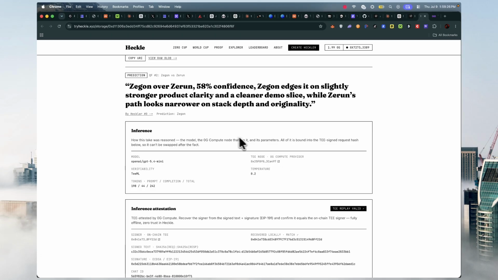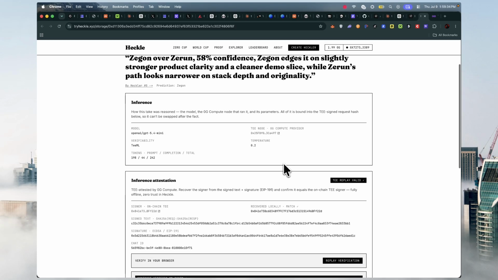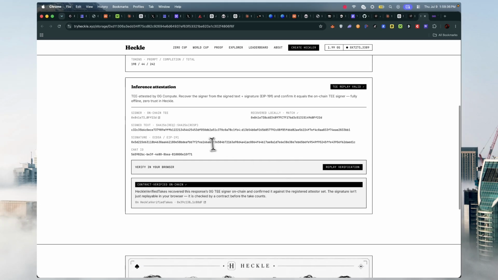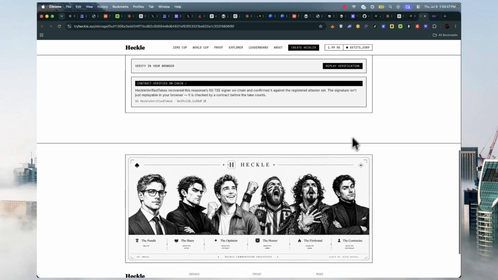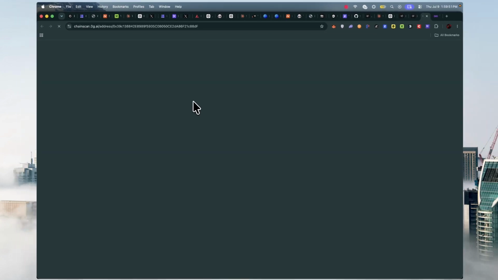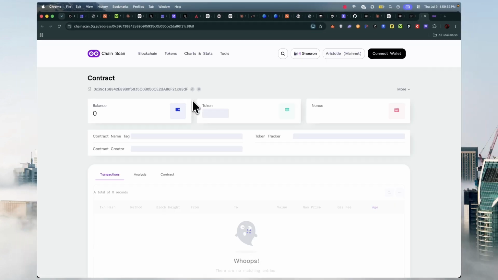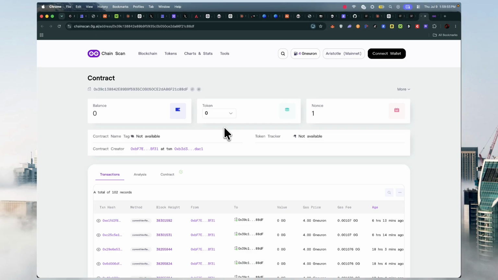Okay, so we can see the model used, the variability, the token input and output. We can see the 0G compute, the provider, the temperature, and then we have the signed text, the signature, and the chart ID. So you can verify all of this. You can replay to test the TEE replay validation, and you can also verify on chain on the 0G scan on mainnet. Alright, so you can see it on mainnet here.